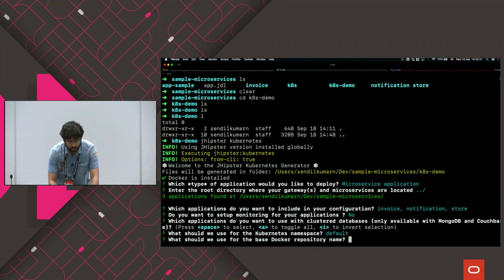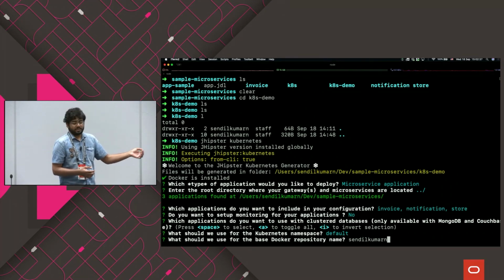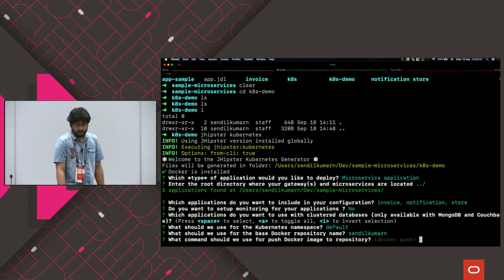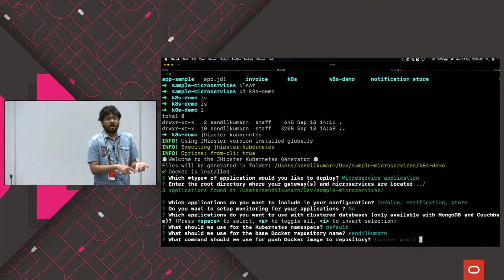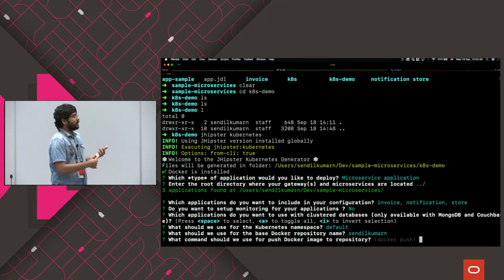And also the Docker repository, because we will be generating Docker images and pushing those Docker images into the Docker repository. So it needs a Docker repository name, specifying my Docker repository. With gcloud, you can also push Docker images into gcloud, or AWS has its own variation. So it asks which command you would like to use for pushing your images. Well, I'm going to use Docker, so it's just a Docker push.